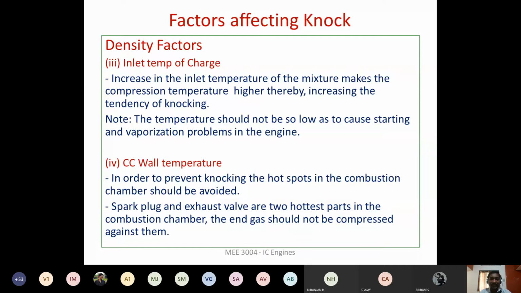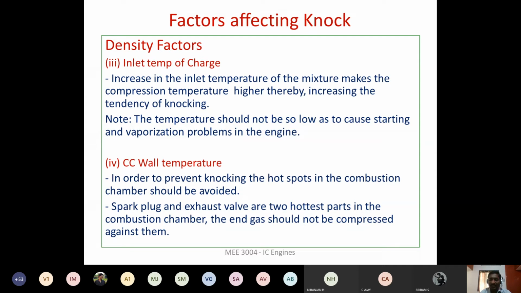Okay. Now another parameter is the combustion chamber wall temperature, the engine cylinder's wall temperature. In order to prevent knocking, we should not have hot spots in the engine cylinder. I have told you some of the hot spots. One is the spark plug, because the combustion starts from there.